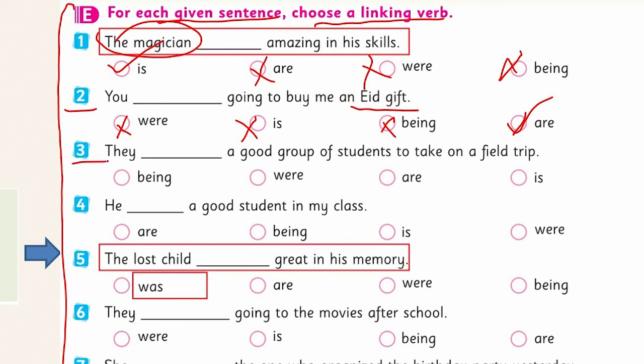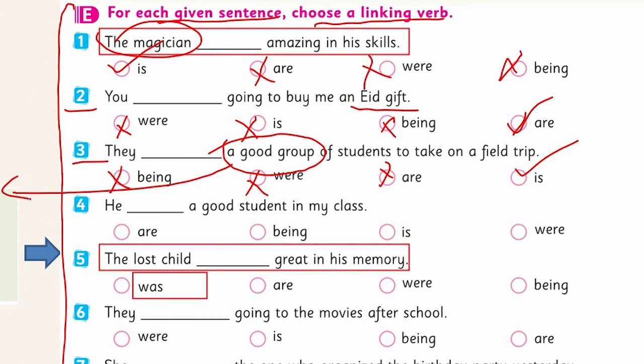The third one, they, a good group of students to take on a field trip. A good group refers to one group of students. Can't use being here, were here, or they are a good. So, a group of students is singular, so it will be is here. Yes, there is a good group of students to take on a field trip, because we have singular group here. So, we will choose is here.